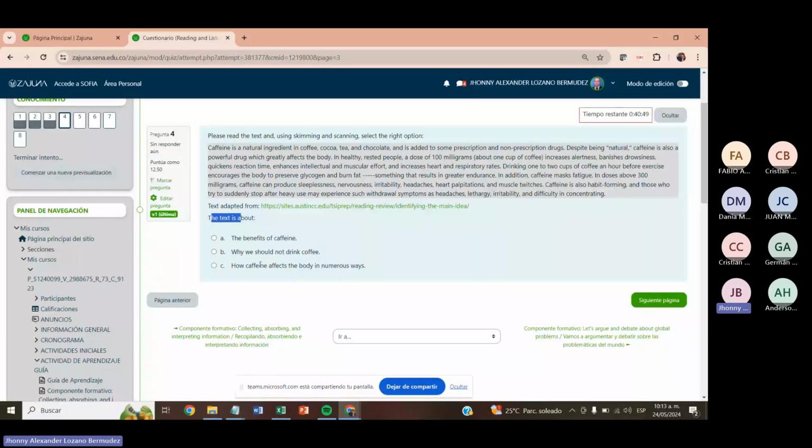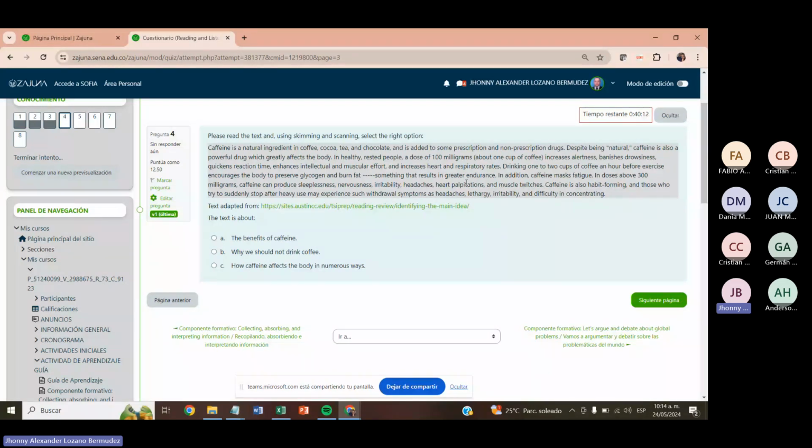So let's read. Caffeine is a natural ingredient in coffee, cocoa, tea, and chocolate, and it's added to some prescription and non-prescription drugs. Despite being natural, caffeine is also a powerful drug which greatly affects the body. In healthy, rested people, a dose of 100 milligrams, about 1 cup of coffee, increases alertness, banishes drowsiness, quickens reaction time. In addition, caffeine masks fatigue. In doses above that, caffeine can produce headache, heart palpitations, and more.